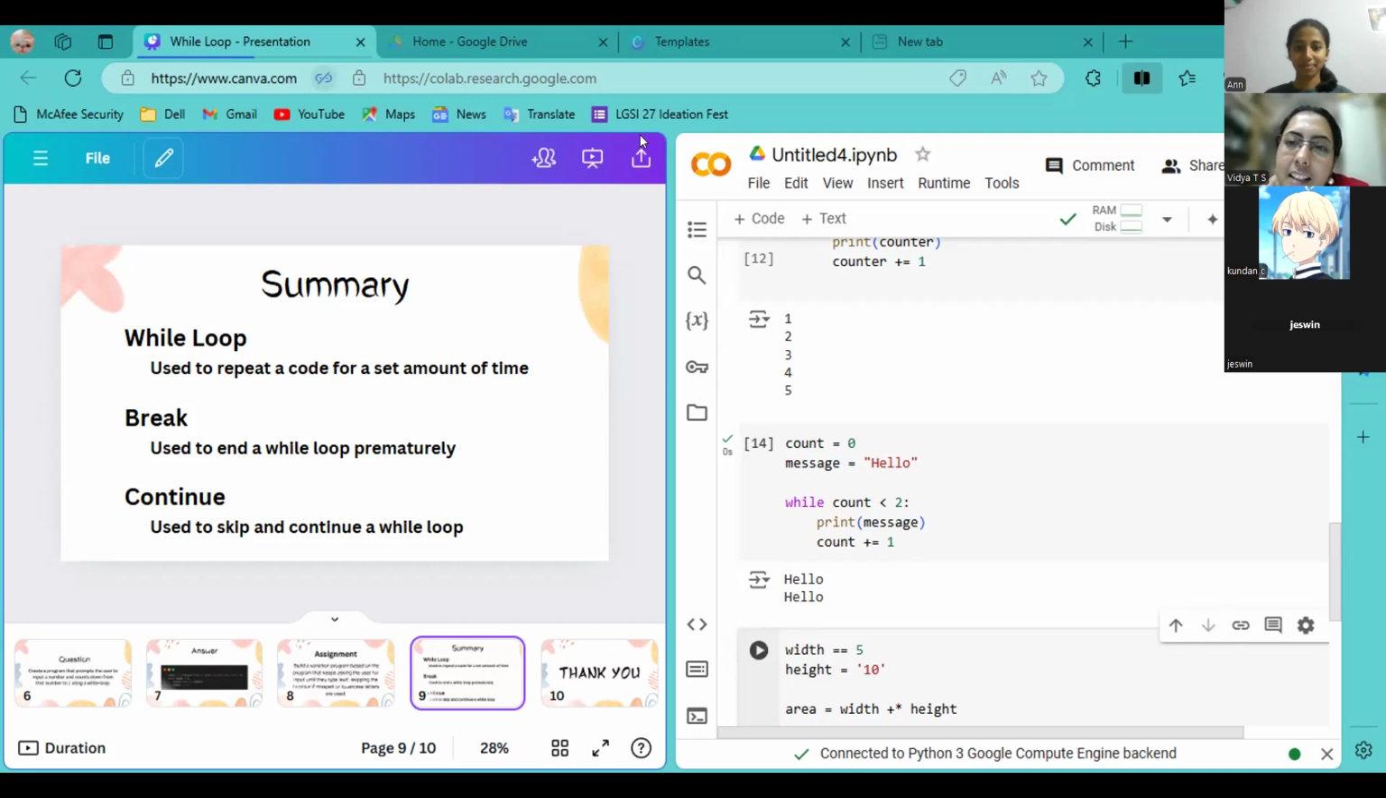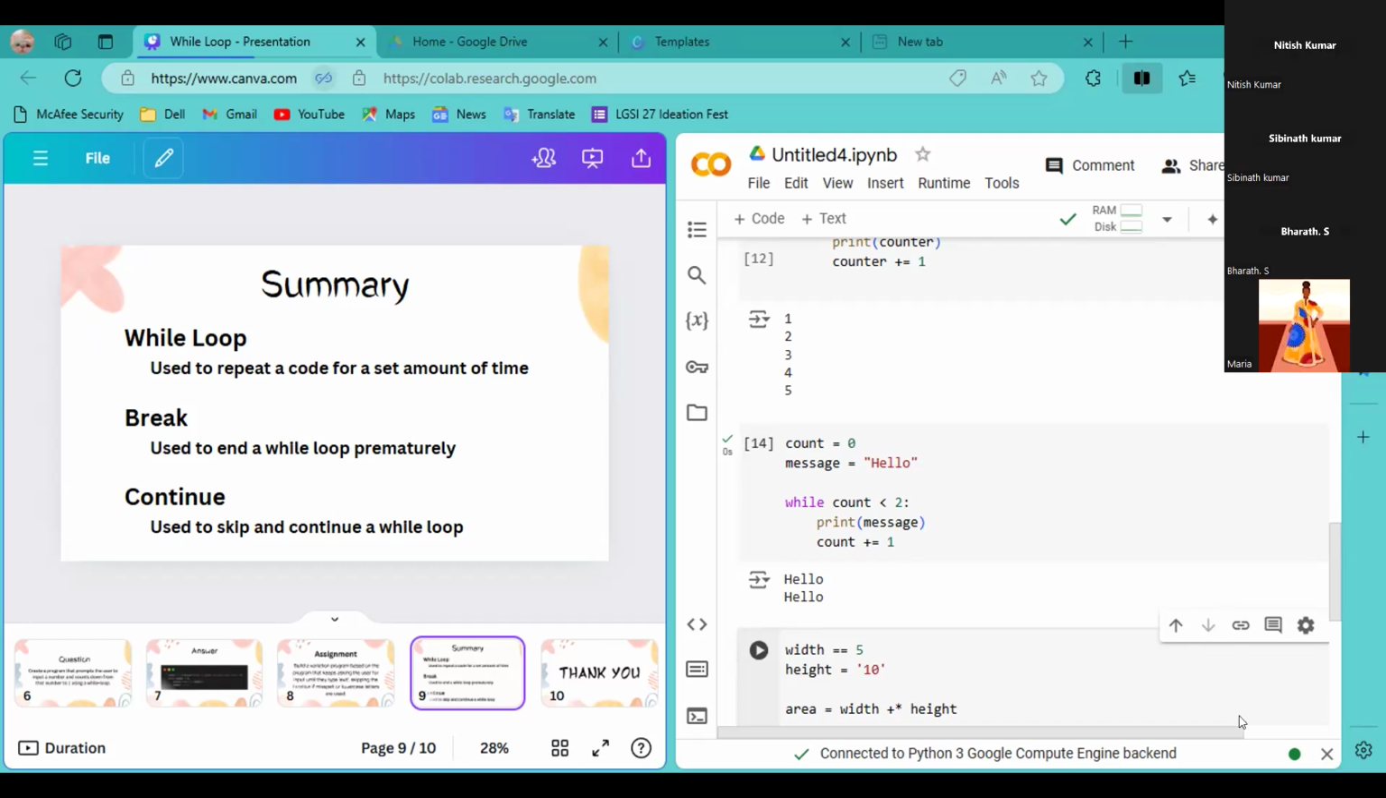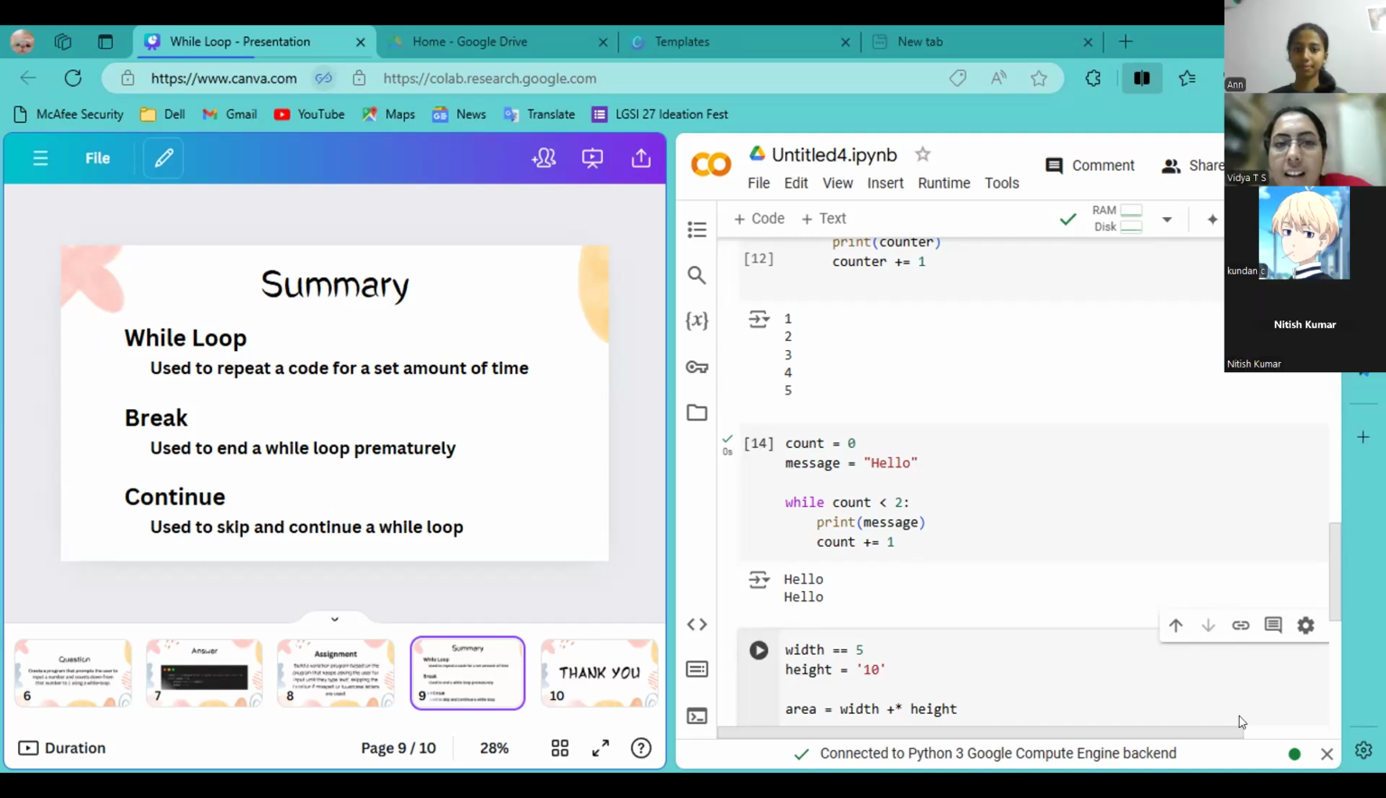Next one, Nitish, right? Anyone I missed? Yes, Nitish, you are audible. A while loop allows us to repeat a block of code. Okay. Thank you. Yes, Anne, next.